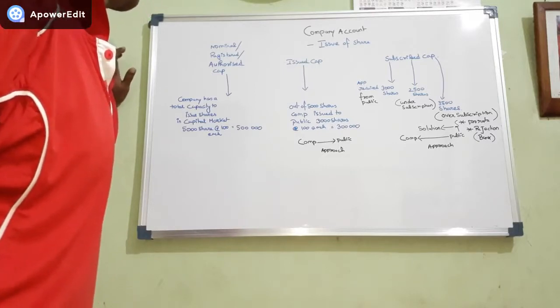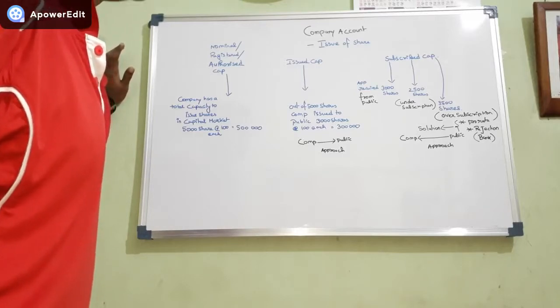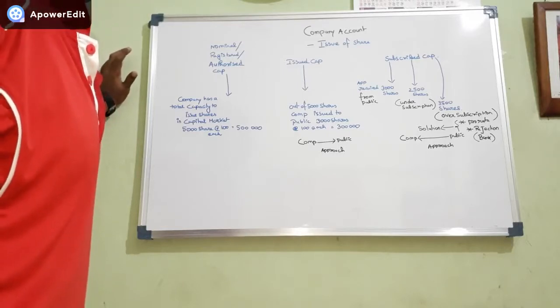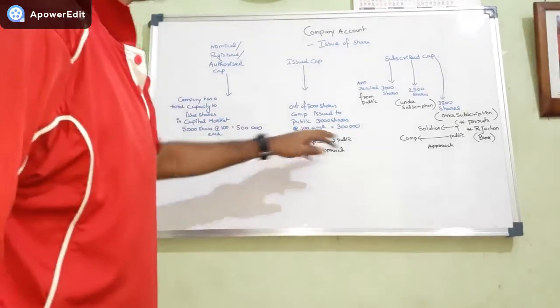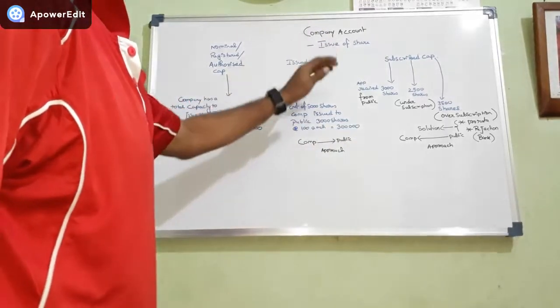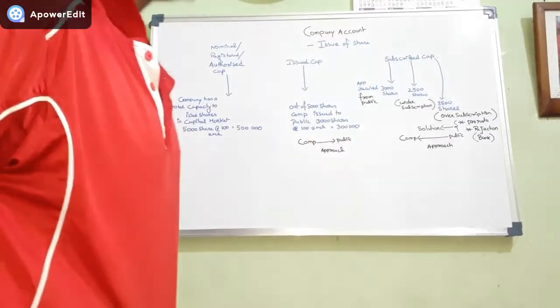Out of the authorized capital, the company may go for fully issued capital. Suppose the authorized capital is 5,000 shares, the company can issue all 5,000 shares to the public. While issuing capital, the company is approaching the public.